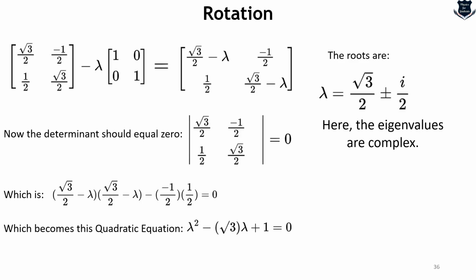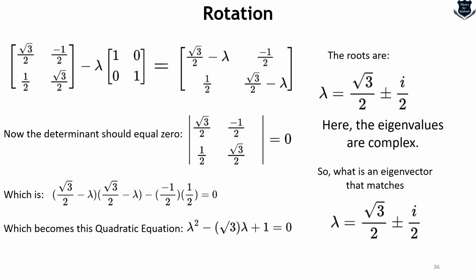So from here, what is the eigenvector that matches with this? I mean to say square root of 3 by 2 plus or minus i upon 2. Let us try with this.